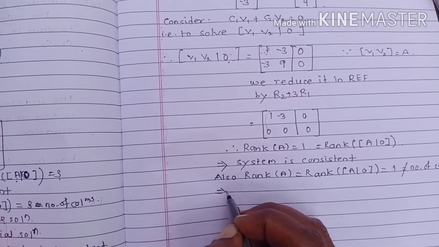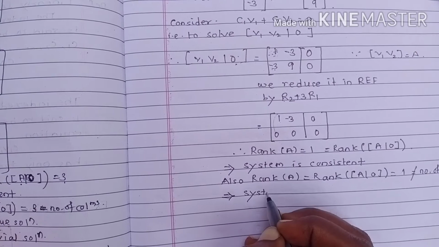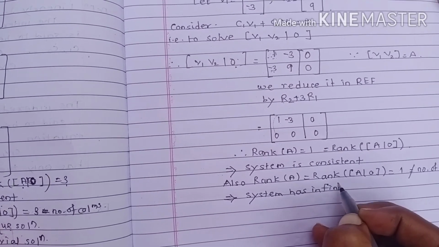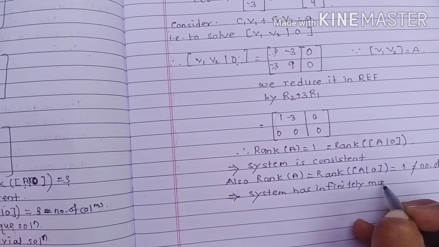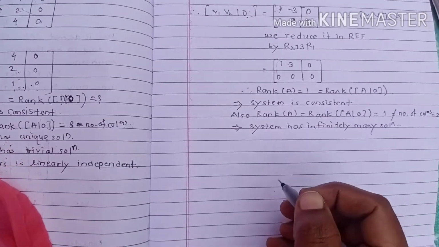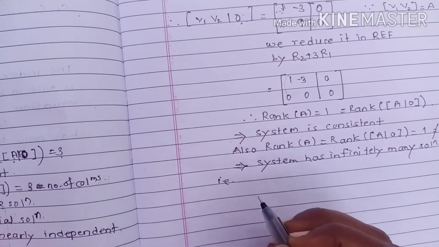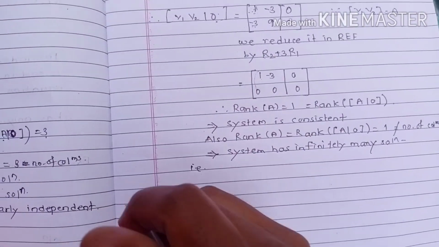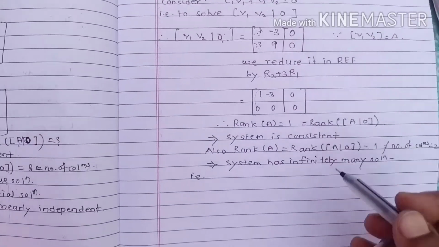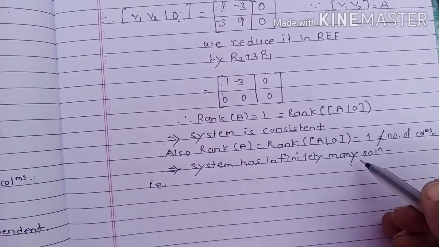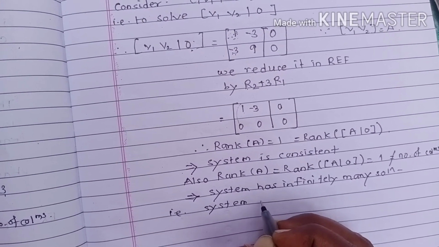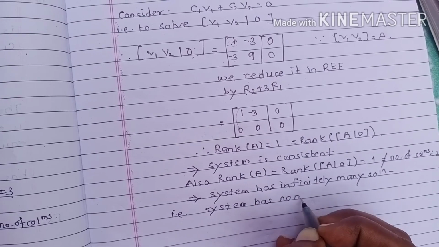So this implies the system has infinitely many solutions. Because the right side is 0, this is a homogeneous system, and a homogeneous system with infinitely many solutions has a non-trivial solution.